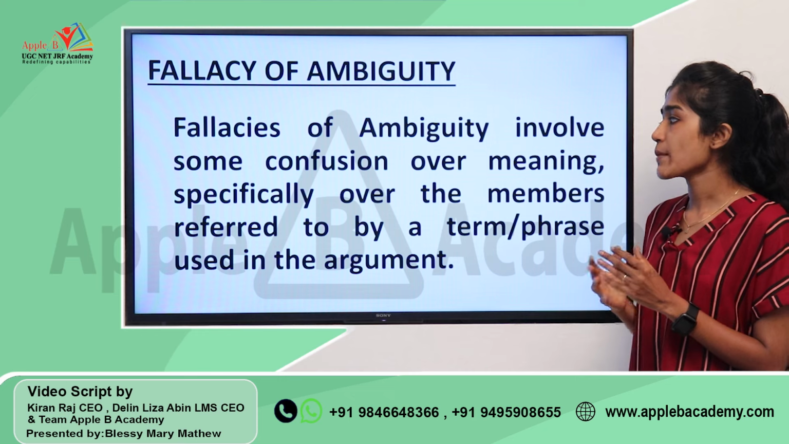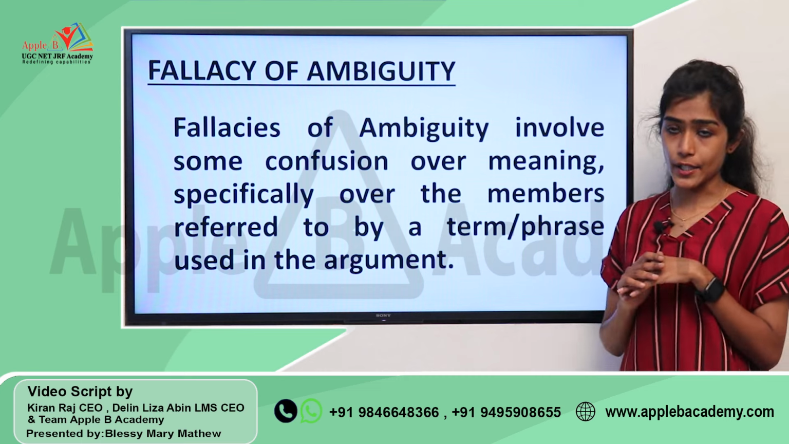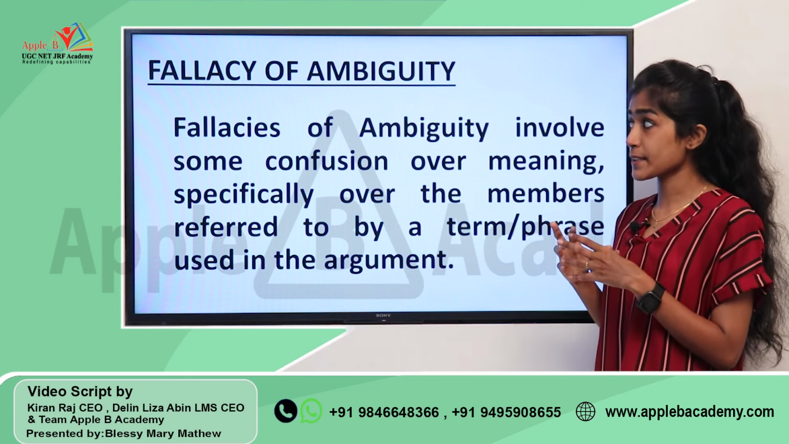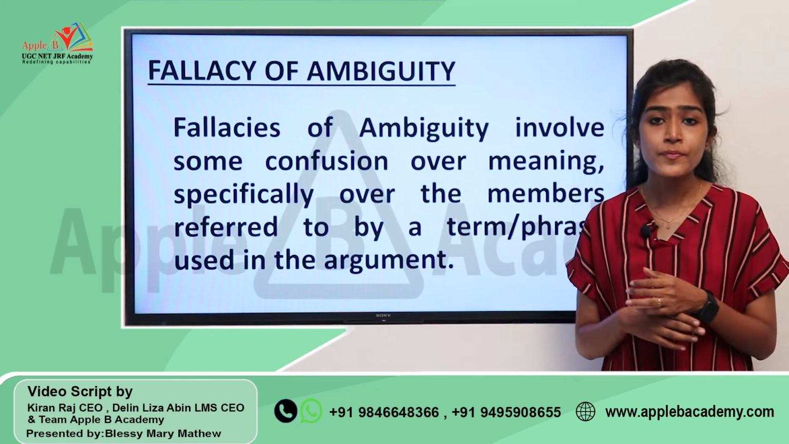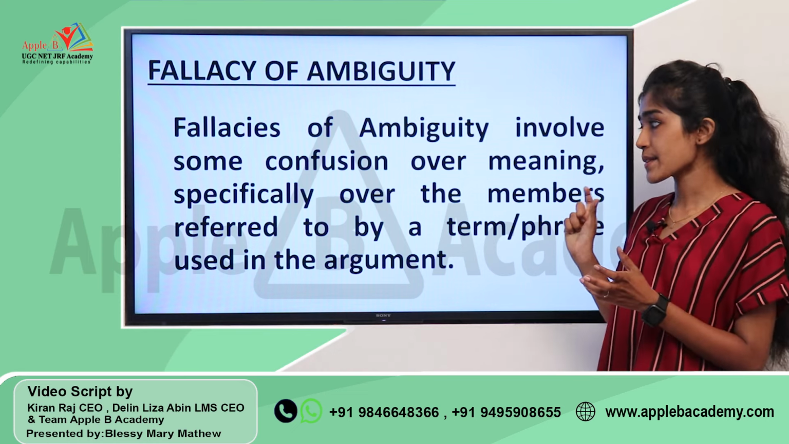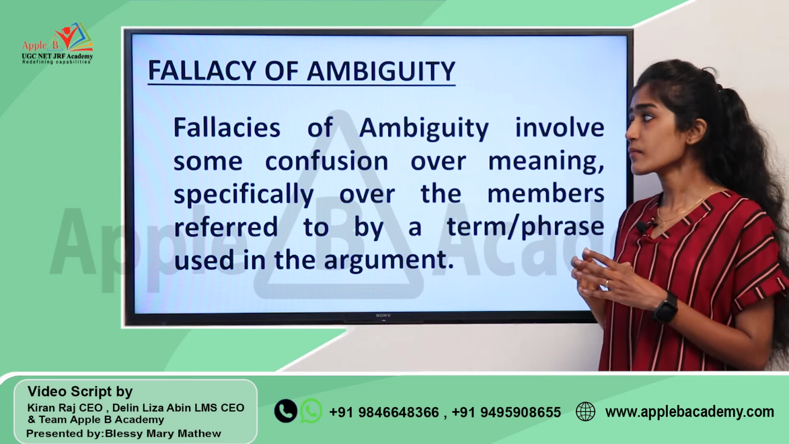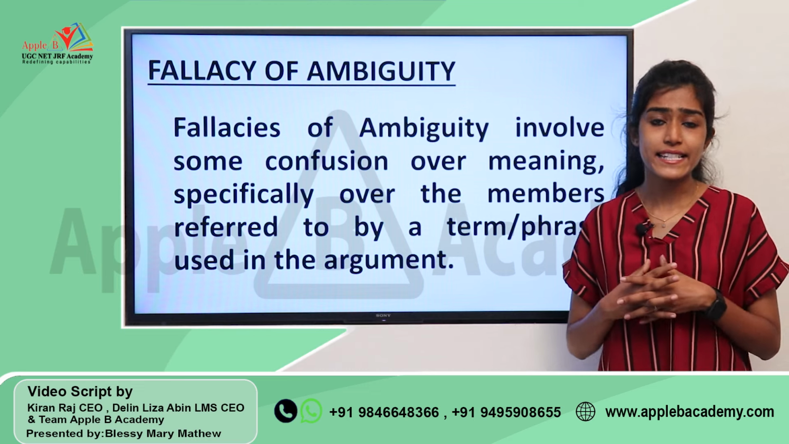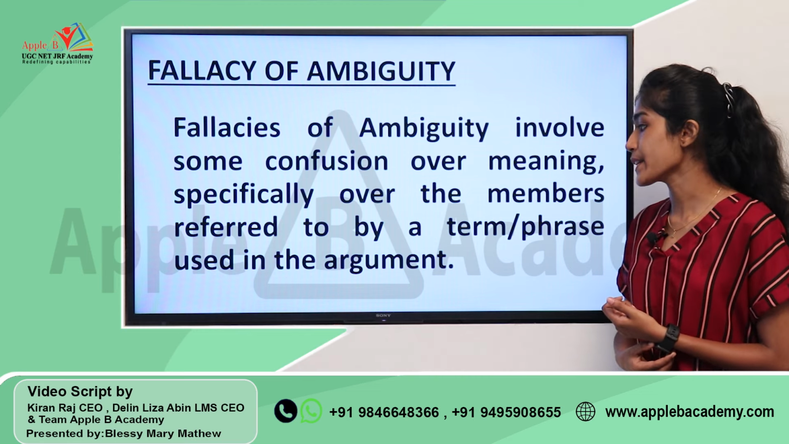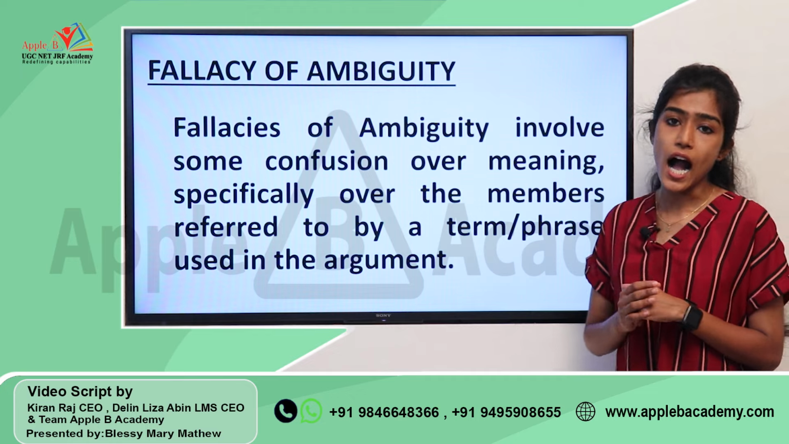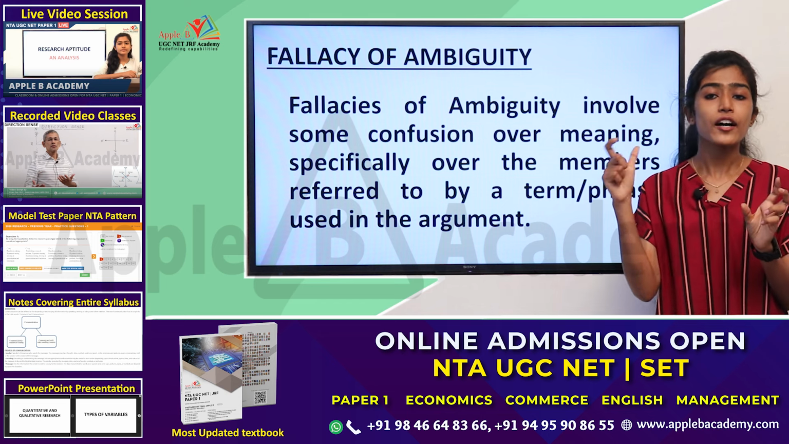Fallacies of ambiguity involve some confusion over meaning, specifically over the members referred to by a term or phrase used in the argument. So when you consider this fallacy, it means that in the argument you have used a term or a phrase in a very confusing manner, and that will lead to confusion and finally end up as a fallacy in the argument. So basically we are posing an argument in which we have used a term or phrase which is a bit confusing.